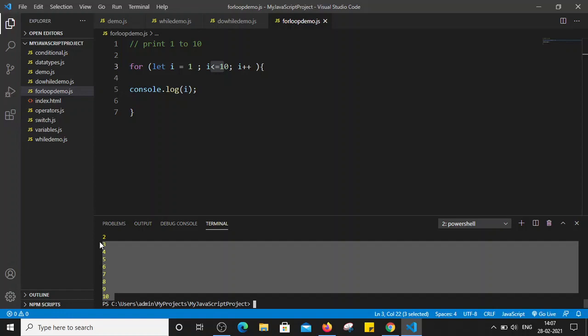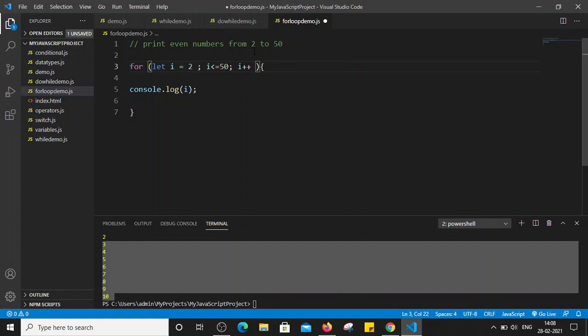Now let's see one more example of a for loop, in which we have to print even numbers. Let's print even numbers from 2 to 50. So how can we do it with a for loop? Here I initialize the variable i from 2, and change the limit up to 50, so the condition is that i should be less than or equal to 50.